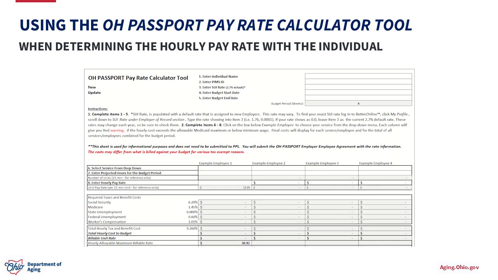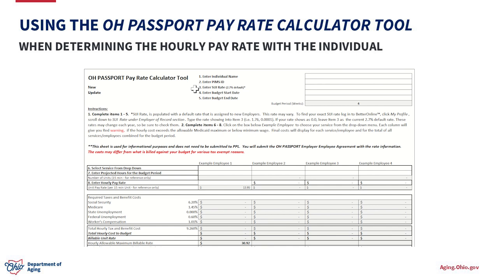All right, so we have the Ohio Passport Pay Rate Calculator tool open. This tool was created to help us easily determine what a billable rate would be based on an hourly pay rate that's determined by the individual. So this is a nice little calculator tool that will do all of the hard tax math for us. What we want to first focus on is line number 3, SUI rate. This is really important anytime we're talking about setting an hourly pay rate or figuring out what the billable rate is to enter into the service plan. This SUI rate is going to be very important.